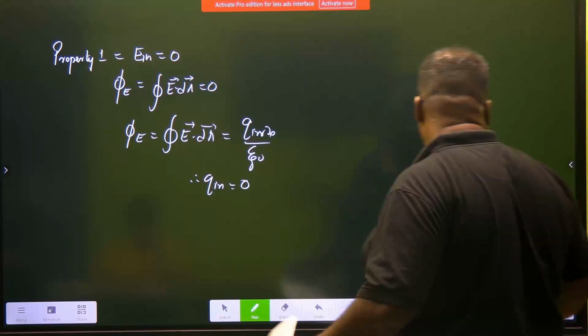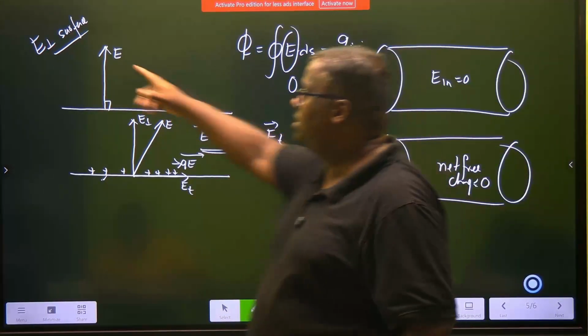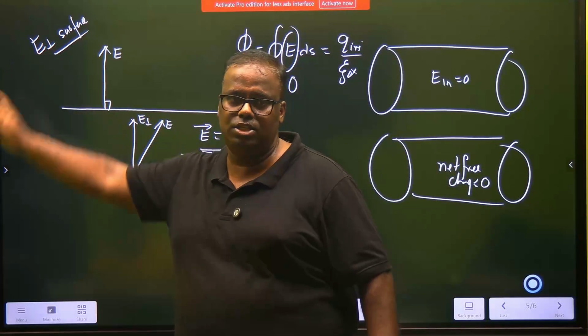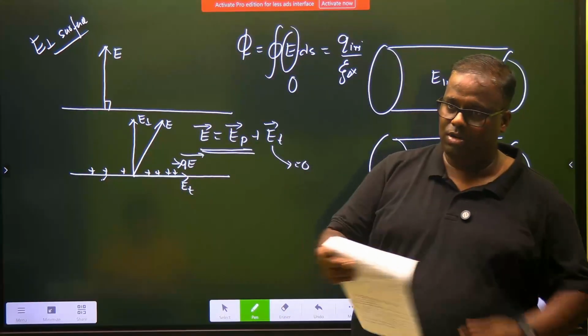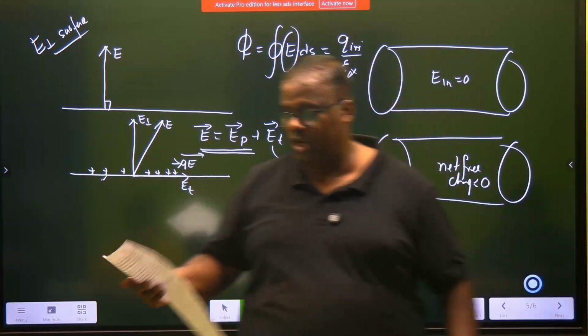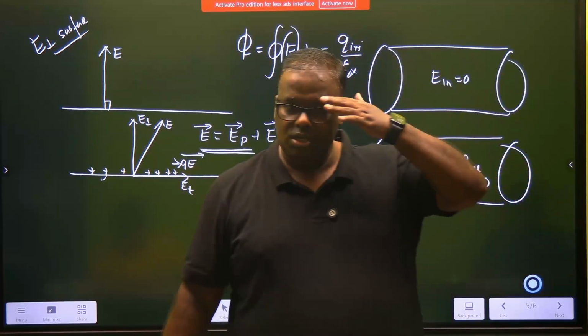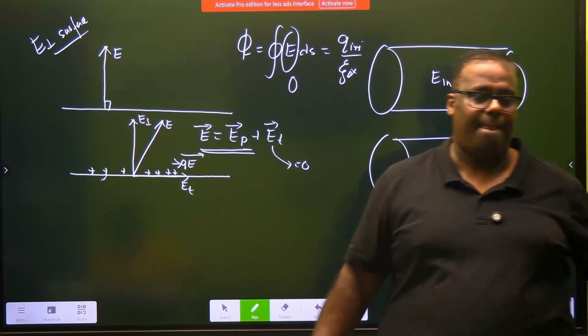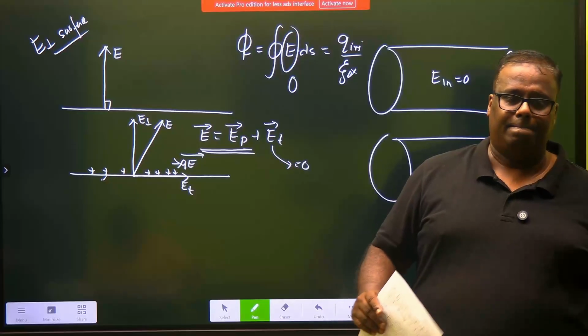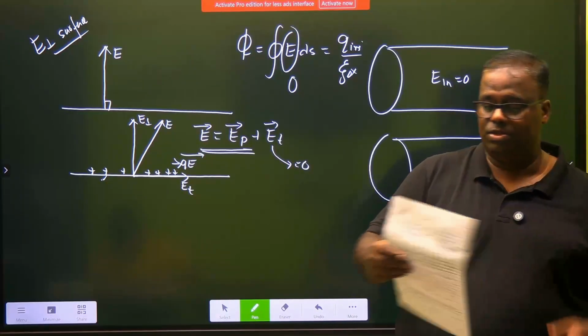So time to write this also. The first thing, what did we write as slant? E inside 0. Then we wrote E is perpendicular to surface. Now for this point you write, excess charge always on surface.